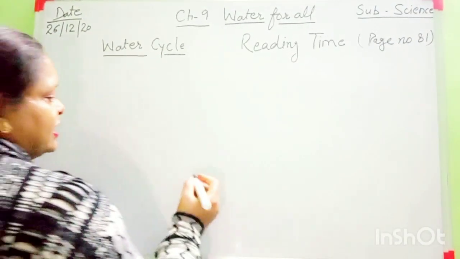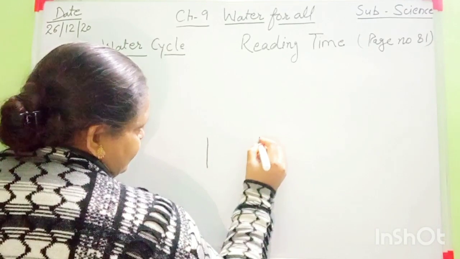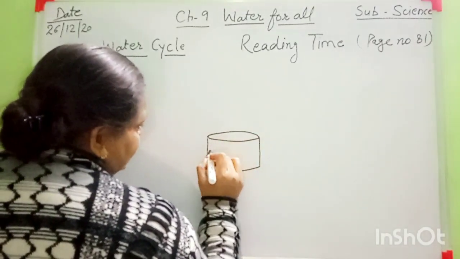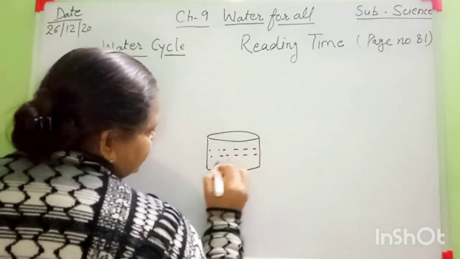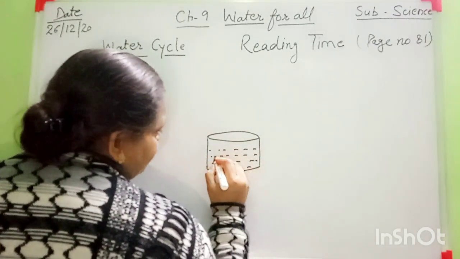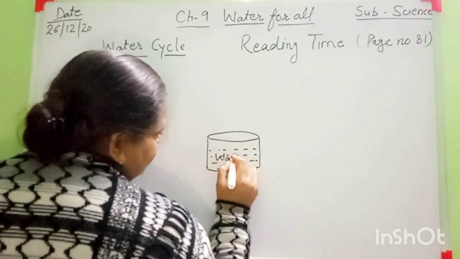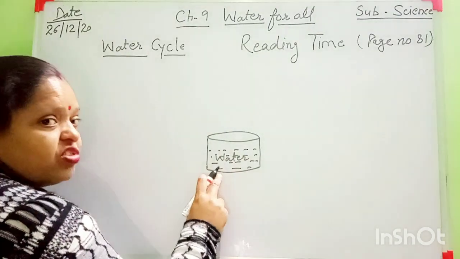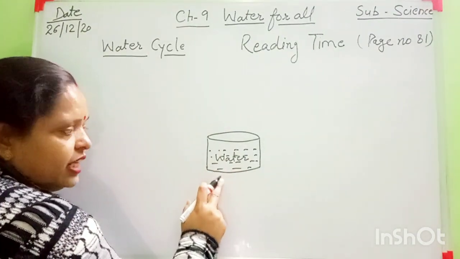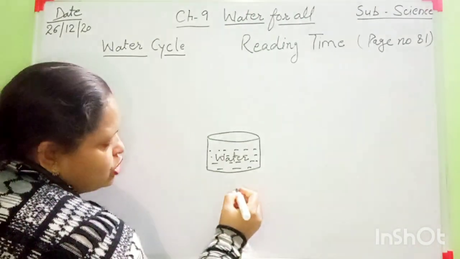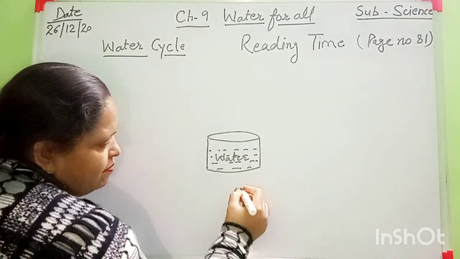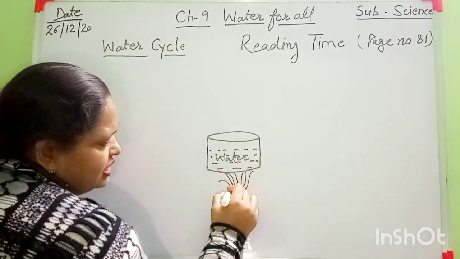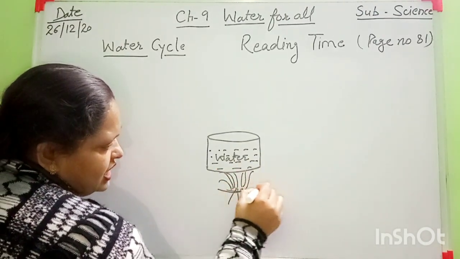Everyone look here. This is a pot, and I have filled this pot with water. Here is the water. Look here, everyone. In this pot, what is the water? In which form? Liquid form. And here is a gas stove. Look here. I am burning this gas stove. Here is fire.